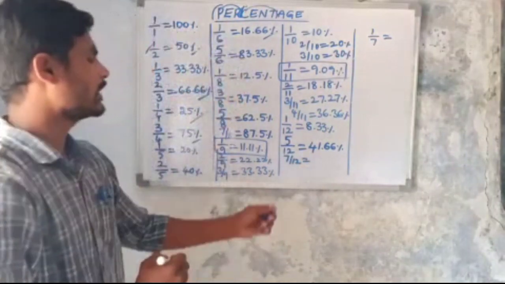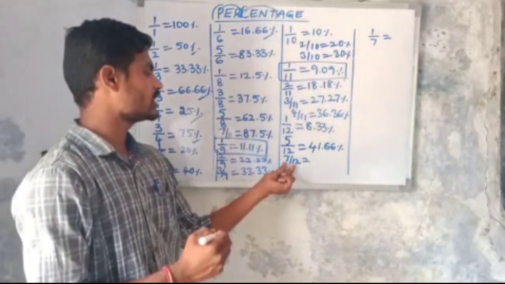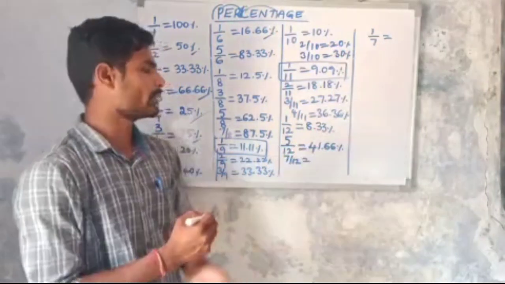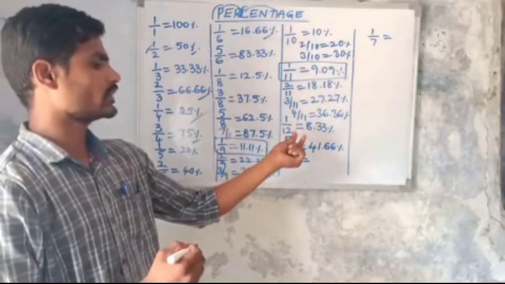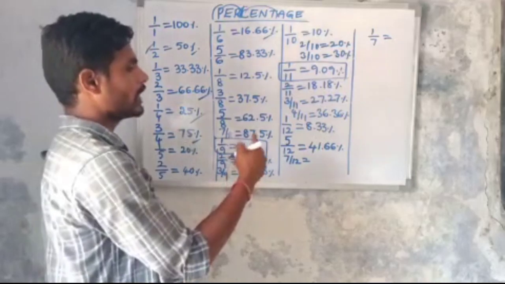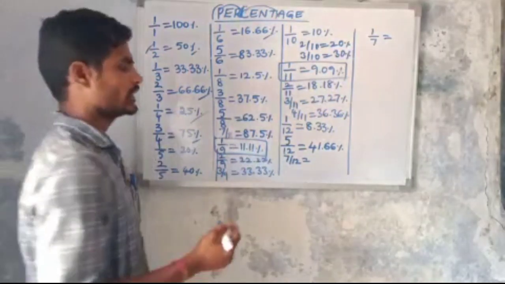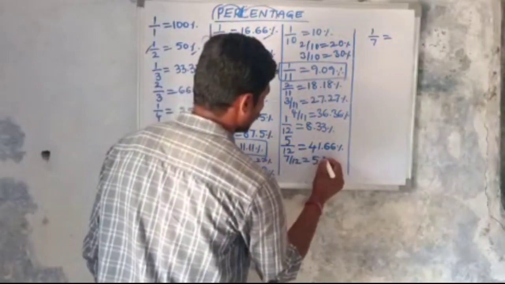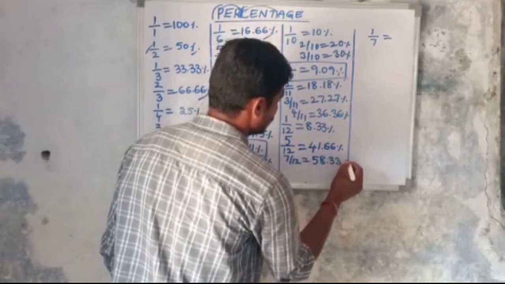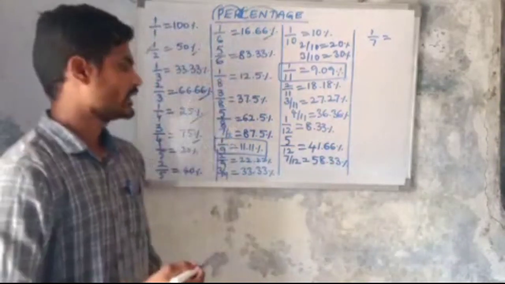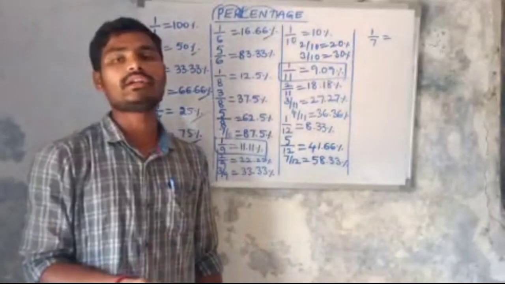7 by 12. 7 by 12 means what? 7 into 8.33 percentage. So 7 into 8 is 56, and 7 into .33 equals 2.33. Then 7 by 12 means 58.33 percentage. Okay, then 8 by 12. 8 by 12 means what?